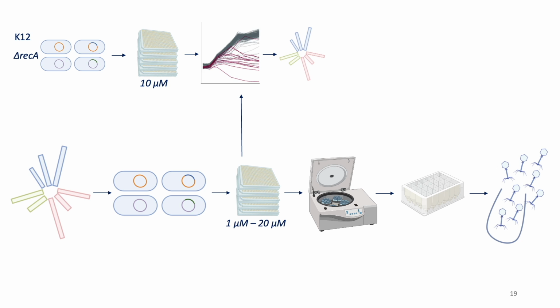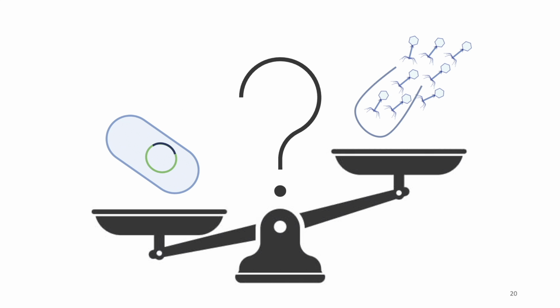Once the primary screen is done with all 4 bacterial strains, I will do a secondary screen with the primary hits by exposing them to the same strains with bioactive compounds being added at a range of different concentrations. I'll measure growth rate and categorize hits, but I'll also centrifuge the overnight assay, filter, and measure any increases in phage production. So why do we care about how these phages are behaving?